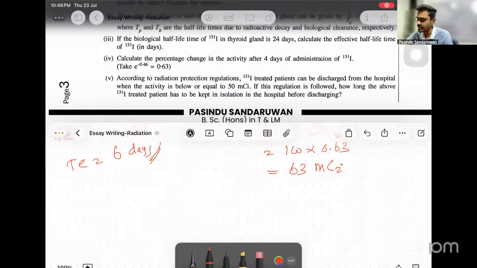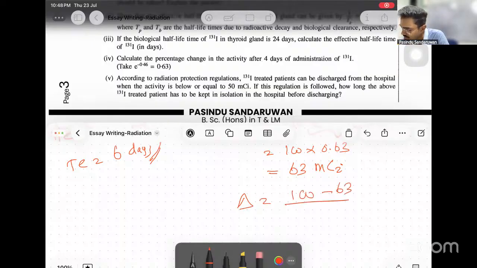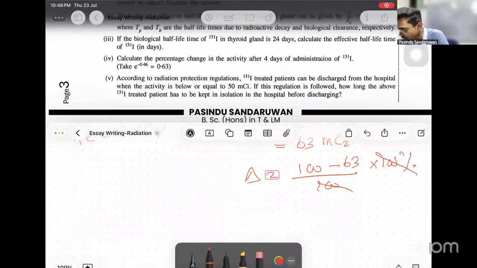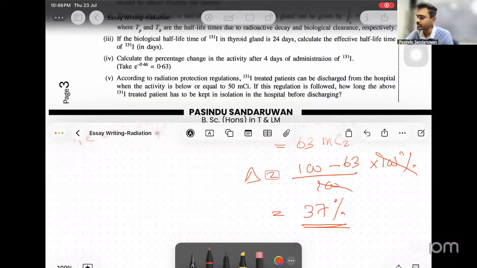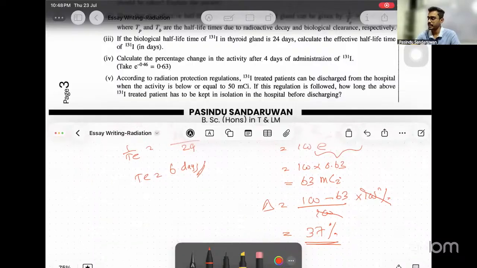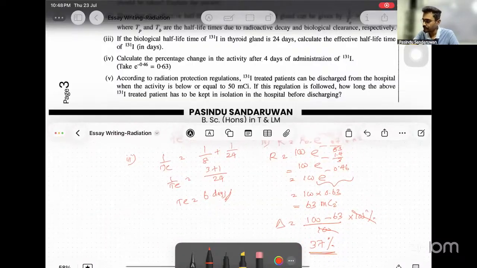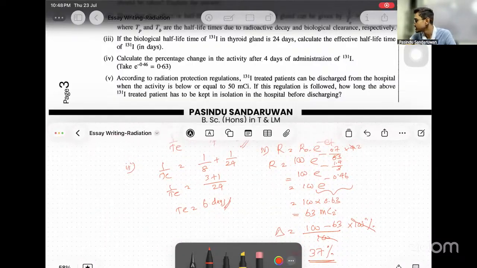Right. Then change again. We did a similar change calculation before also. Then change is given by initially it was 100 minus now it is 63, over initial value 100, into 100%. 100 cancels off. Right. Then 37%. Percentage change. Right. See, percentage change is 37.